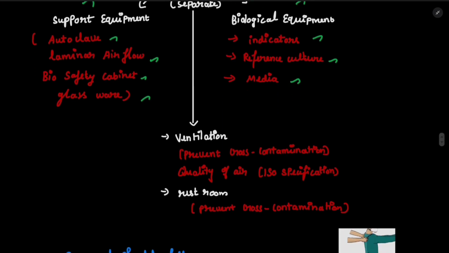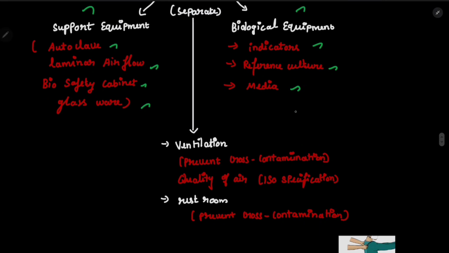For example, if the instrumentation room and the microbial room have the same ventilation, then it can cross contaminate, right? For that reason, ventilation should be separate, and the quality of air is mentioned in the ISO specification. It can prevent cross contamination, just like I told you before.